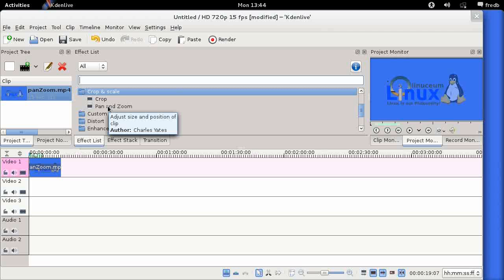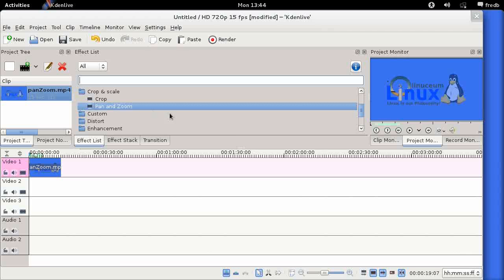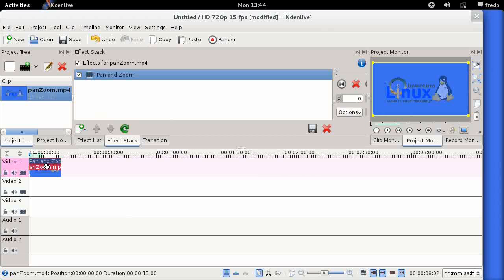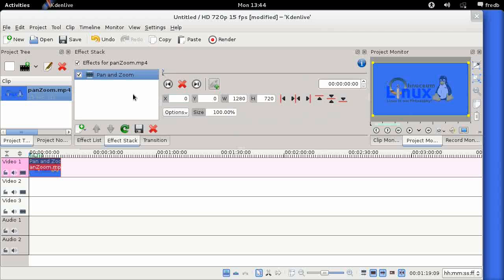So I click on that and I just drag and drop it onto the clip that I want to apply that effect to. In this case we've only got the one clip, and unfortunately KDEnlive doesn't size the window properly for you, so you've got to click on this bar and drag it back. Okay, and this is the main window for manipulating the pan and zoom effect.